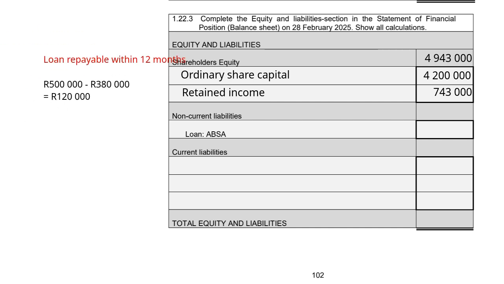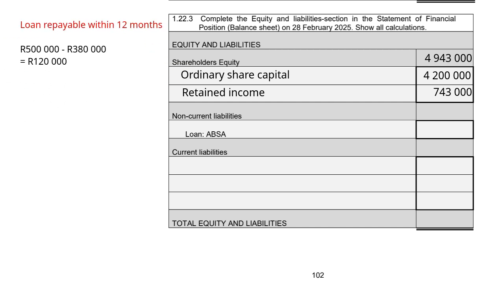Then our non-current liabilities, we must first determine what part will be short-term and what part will be long-term of our loan. Okay, so the loan repayable within 12 months, if we go back to adjustment 2.5, our balance at the end of the year is 380,000. Our balance at the start of the year was 500,000. So it means 120,000 will be repayable within the next 12 months. So in our non-current liabilities, we have a loan from EBSA.